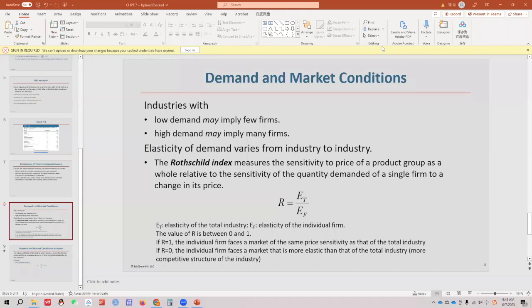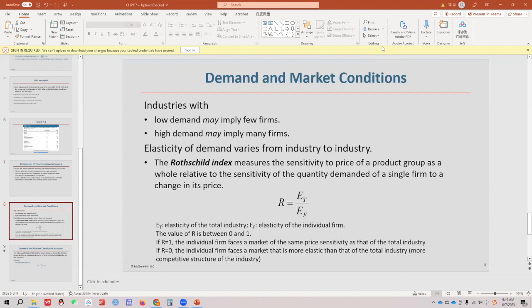So now let's look at another way to measure the level of competition in one industry. An industry with low demand may imply few firms, meaning this industry is more concentrated. An industry with high demand may imply many firms, but this may not always be true. Let's take, say, operating systems. We have numerous demand for phones, and each phone needs an operating system, but they are led by very few firms. It's kind of difficult for us to evaluate that.